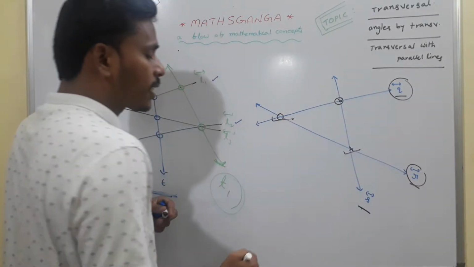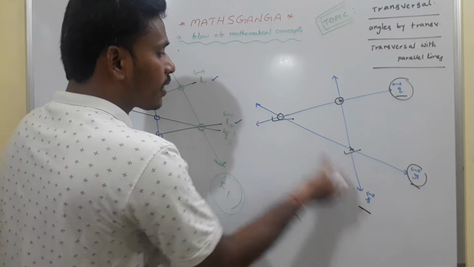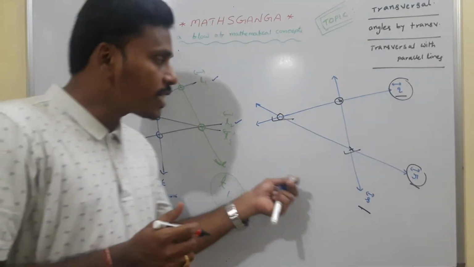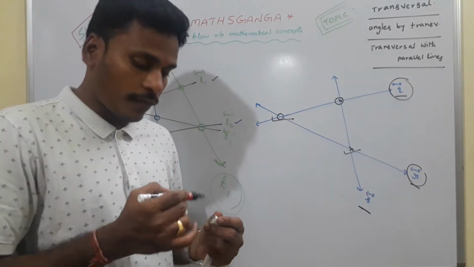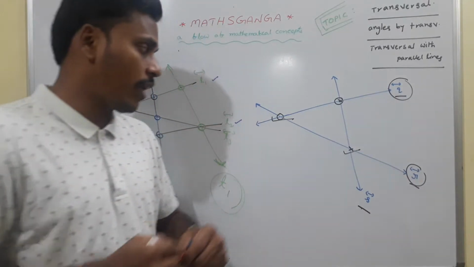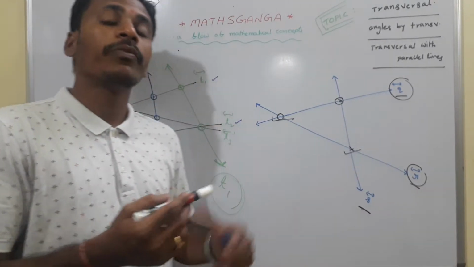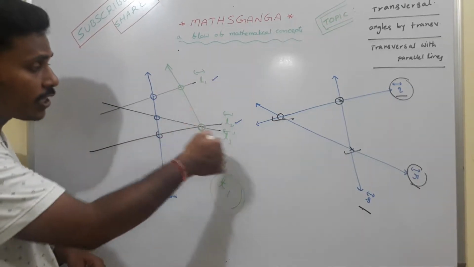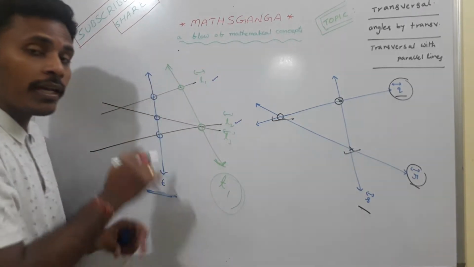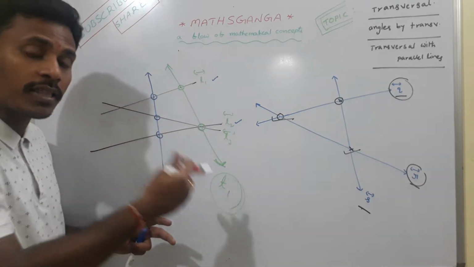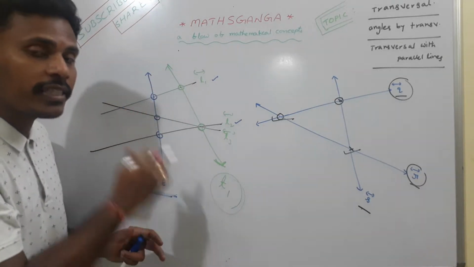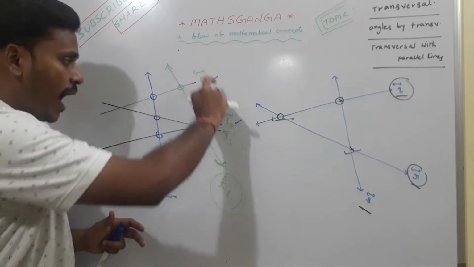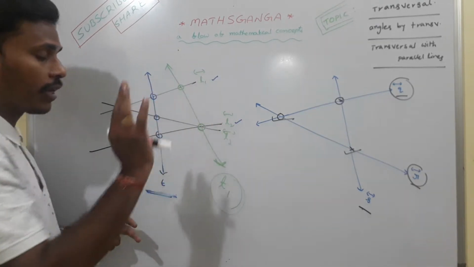This R also acts like transversal for S and Q. So in this diagram, Q is a transversal for R, S, R is a transversal for S, Q, S is a transversal for Q, R. Whereas in this case, T is a transversal for the given set of three lines and T1 is not a transversal for the set of three lines. This T1 just acts like transversal for either L1, L2 or for L1, L3.